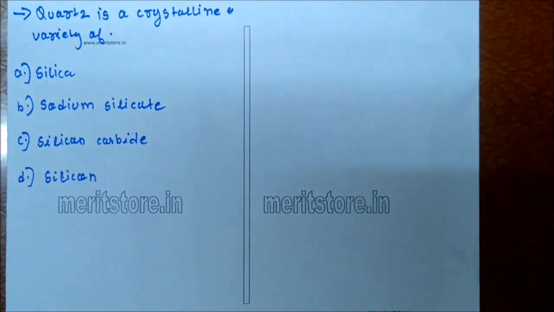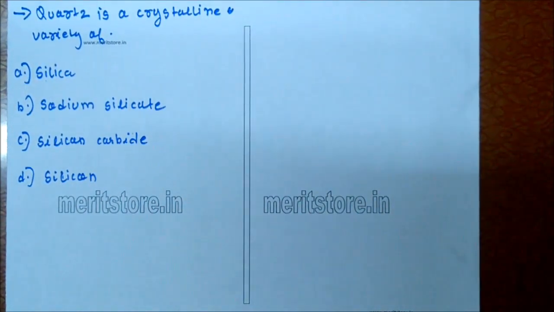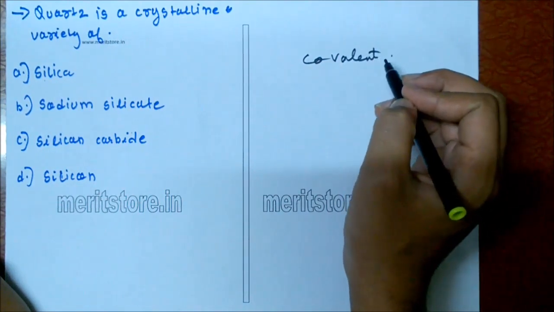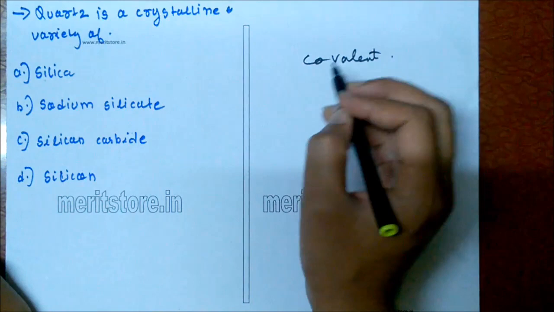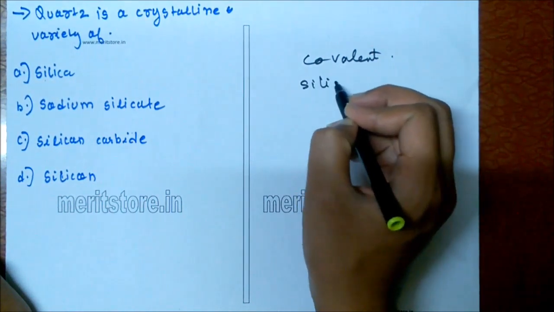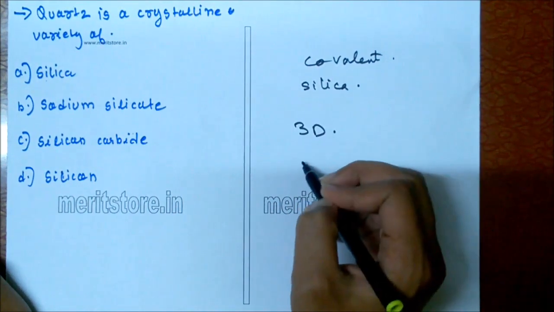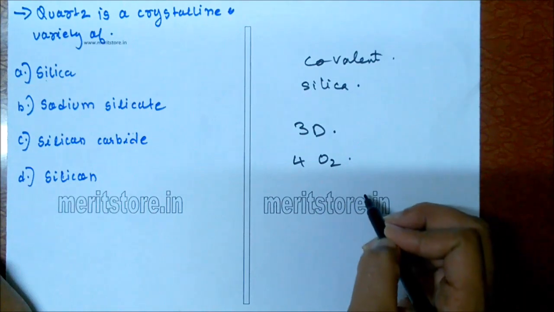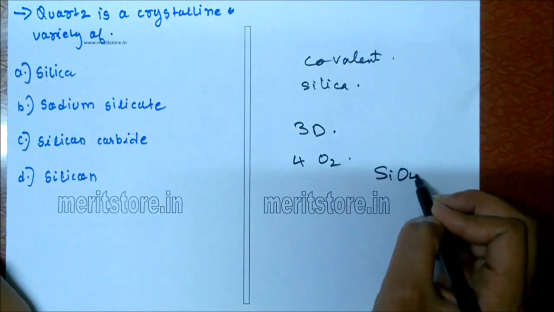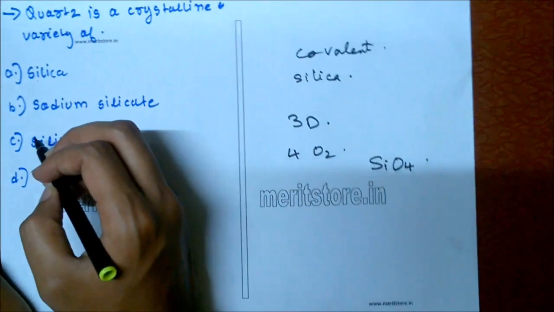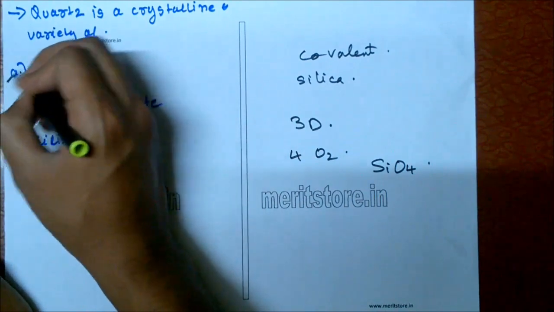Quartz is a crystalline variety of: A. Silica, B. Sodium silicate, C. Silicon carbide, D. Silicon. Quartz is a covalent crystal formed by sharing of electrons, having a framework of silicates or silica, that is a three-dimensional network when all four oxygen atoms of each SiO4 tetrahedron are shared. So it is a crystalline variety of silica.